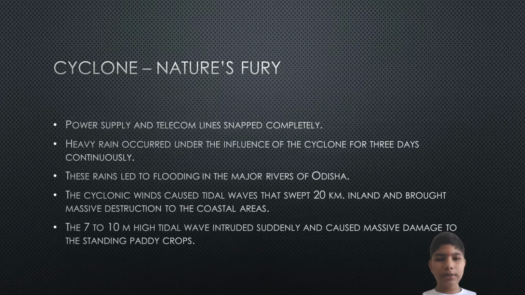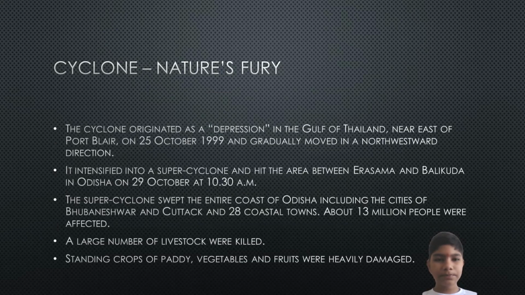Heavy rain occurred under the influence of the cyclone for 3 days continuously. These rains led to flooding in the major rivers of Odisha. The cyclonic winds caused tidal waves that swept 20 kilometers inland and brought massive destruction up to the coastal areas. The 7 to 10 meters high tidal wave intruded suddenly and caused massive damage to standing paddy crops.